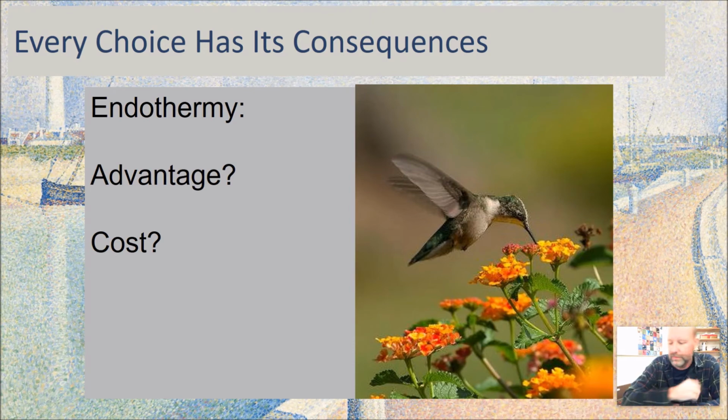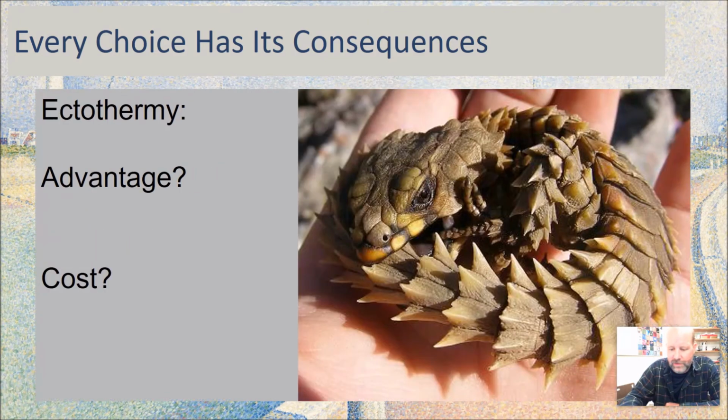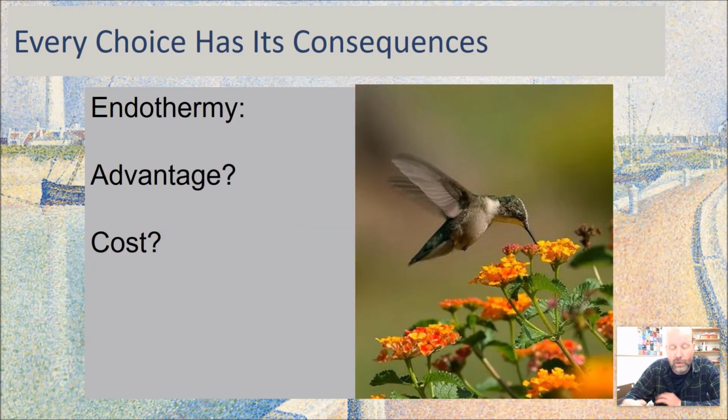So if you want to pause the video, talk to a neighbor, somebody, talk to your dog, whatever, sort out what's the benefit of being an endotherm, what's the disadvantage, what's the benefit of being an ectotherm, what's the disadvantage. So hopefully you figured out that the advantage of being an endotherm is that you can be active all the time. You don't have to wait to be warmed up by the sun to be able to do all the things you want to do in a day. So they are always active and never vulnerable because of that.